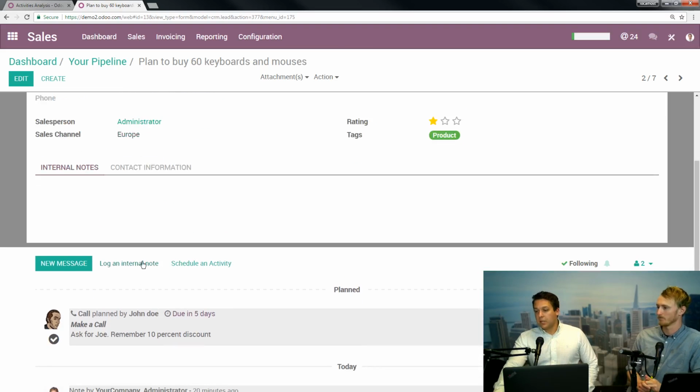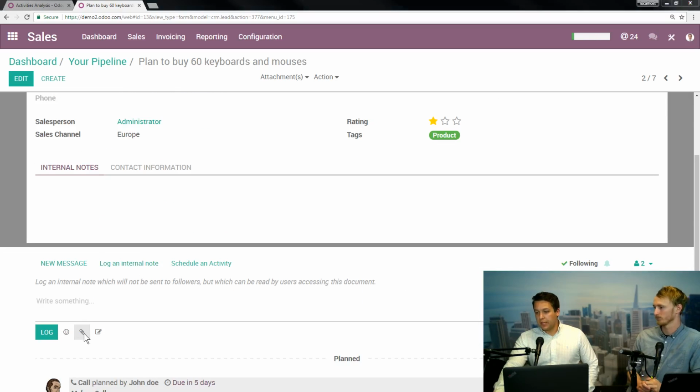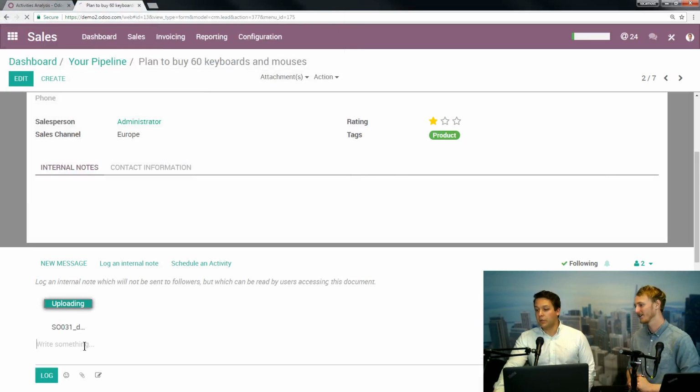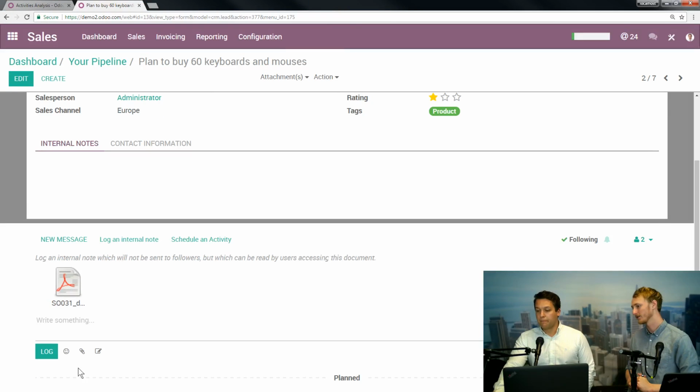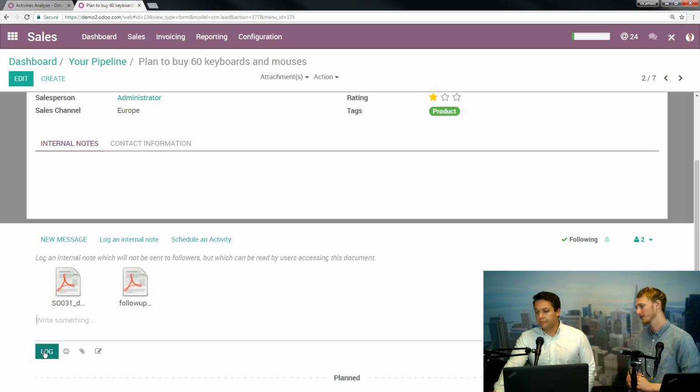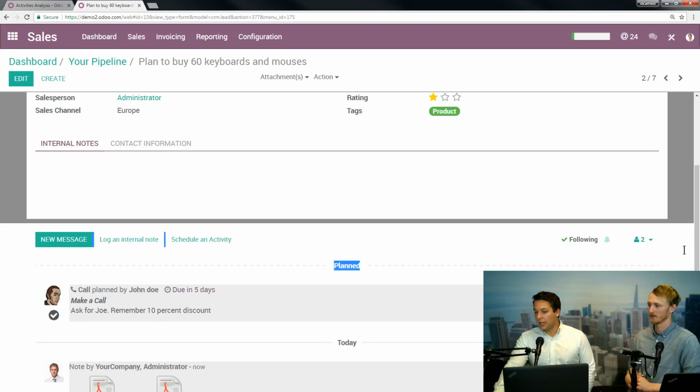But down here when you log an internal note, if I hit attach, I can grab these three. No, you have to click once every time. Oh, that's right. But you can see it's uploading right now. You can grab the second one, and do another one as well. Let's see if we get something different. Open, uploading it, log it. And now if I log it, yeah, there's no preview there.